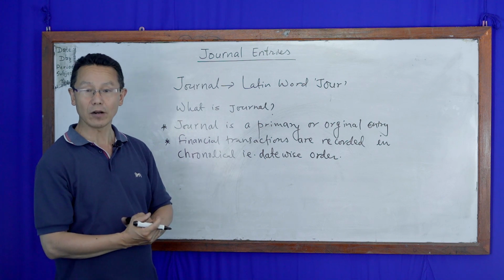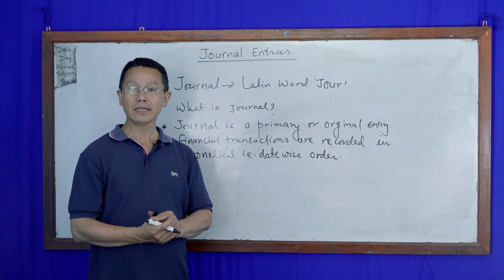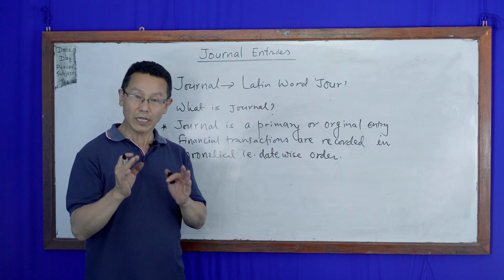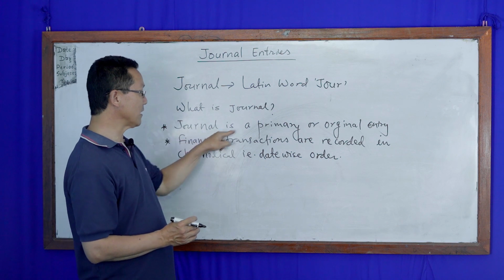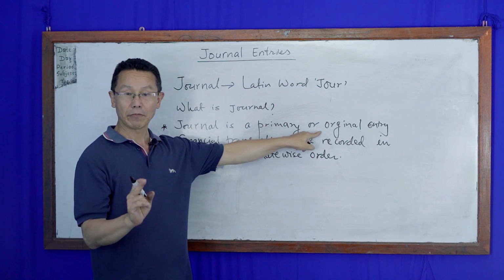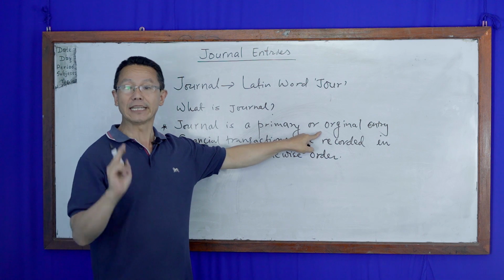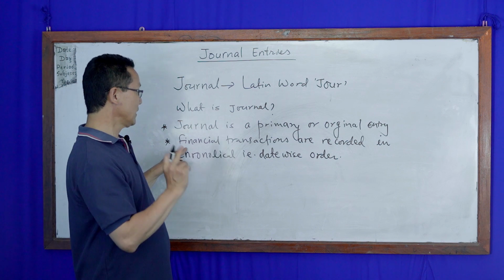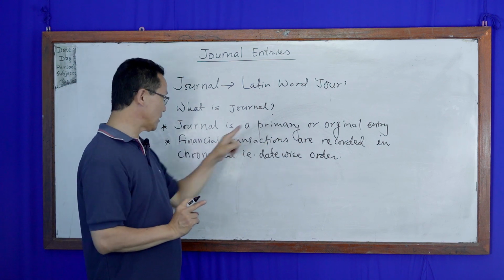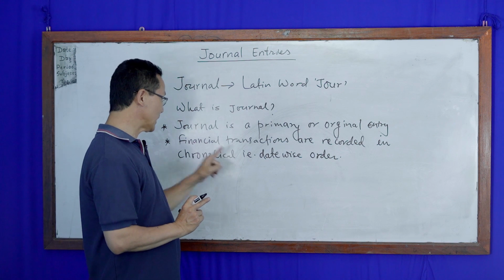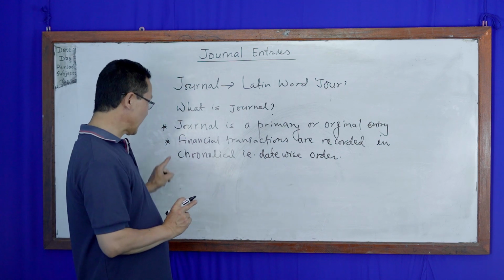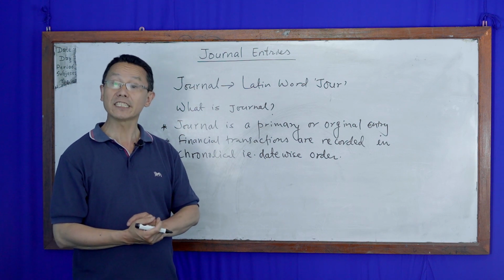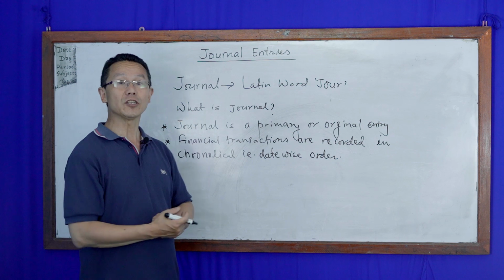That means date-wise order. Dear student, I think you might have understood what is journal. You should not forget that. First of all, journal is a primary or original entry. When the transaction takes place, we immediately make the record of the financial transaction. Next one is, these financial transactions are recorded in order of date. In order of date means chronological order, and these financial transactions should be recorded systematically. This is called the journal entry.